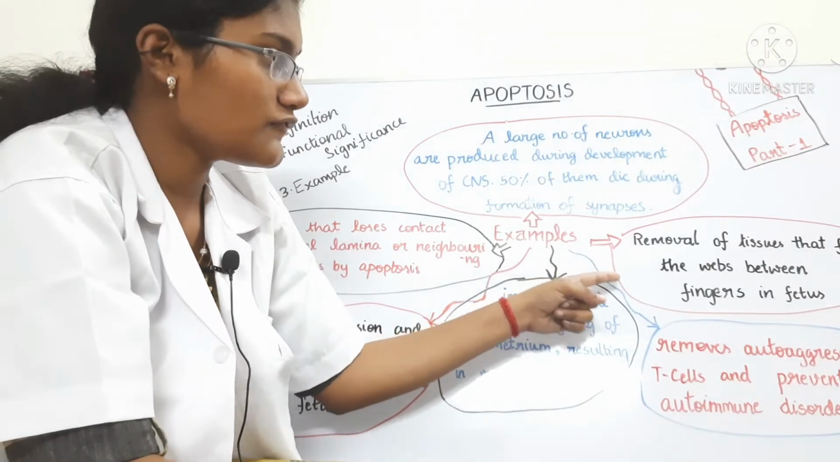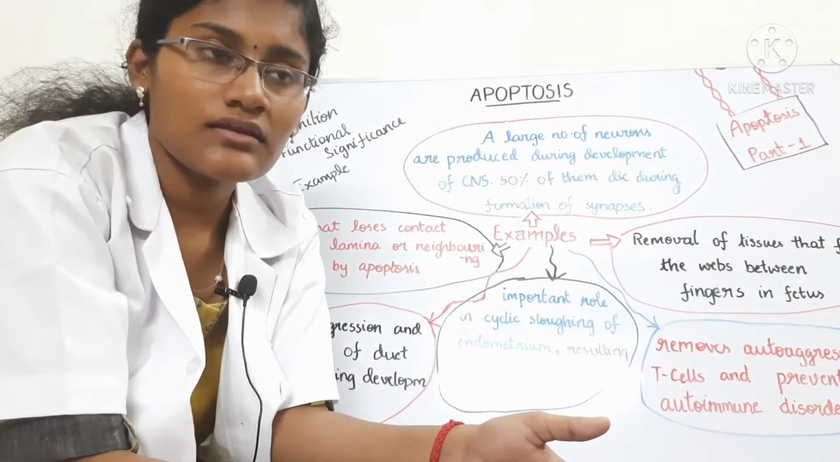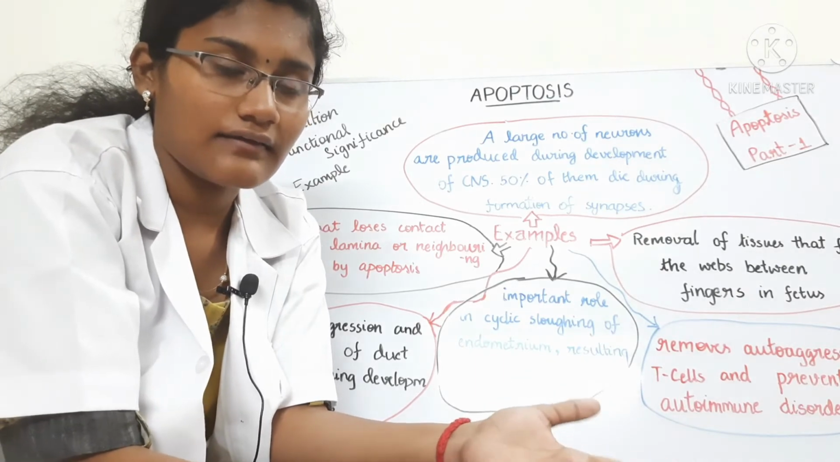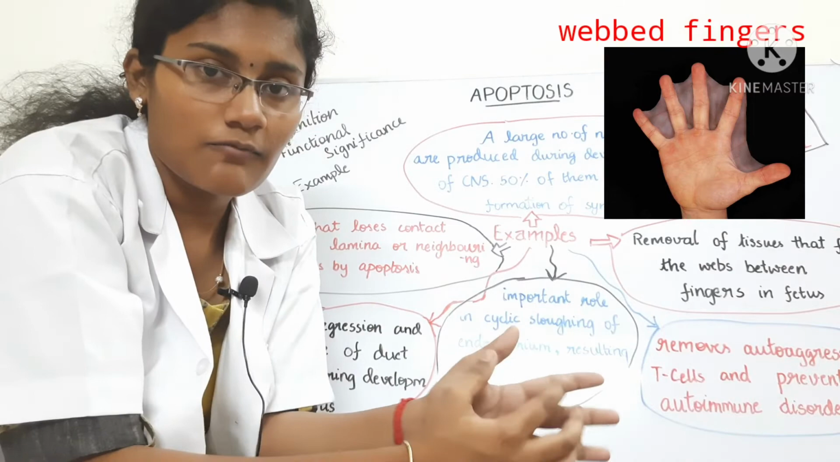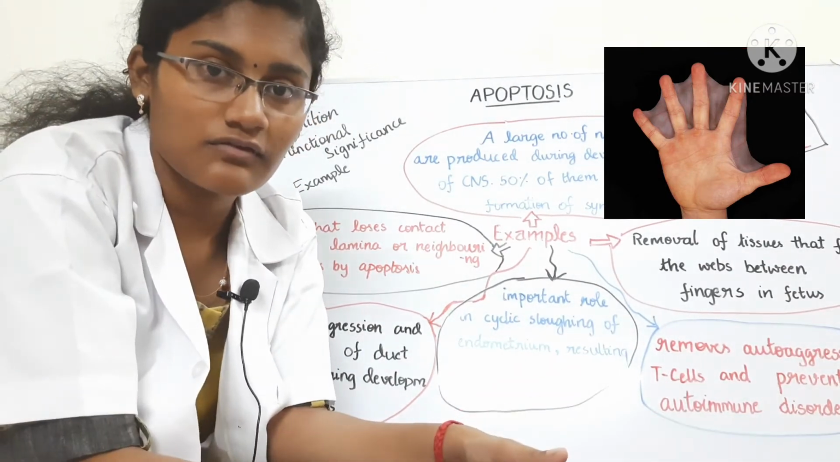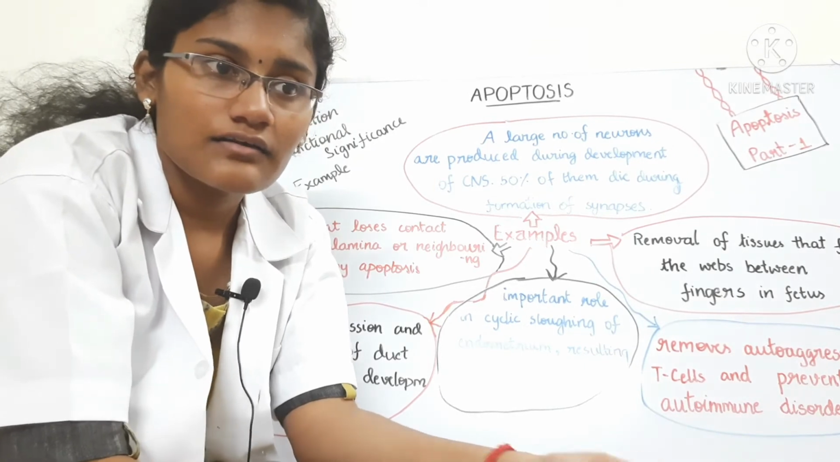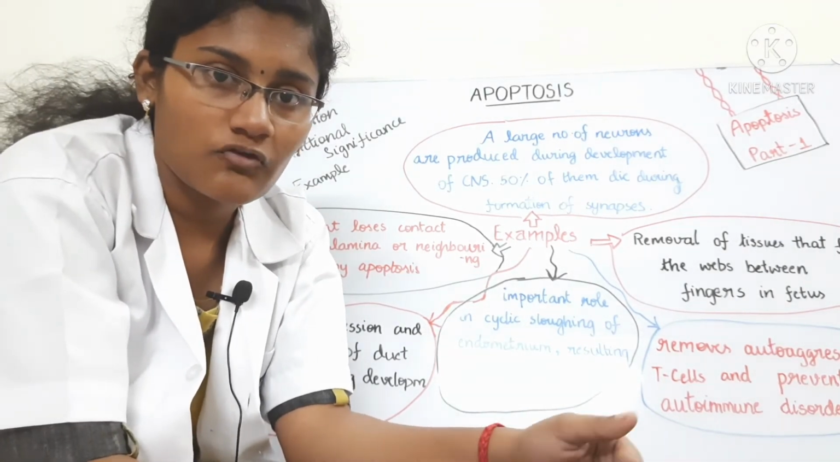Removal of tissues that form the webs between fingers in the fetus. What that means is frogs have webs between their fingers, but we don't have webs between our fingers. They get destroyed in the fetal stage by apoptosis. Yeah, so those are the examples of apoptosis. I hope you understood apoptosis better now.